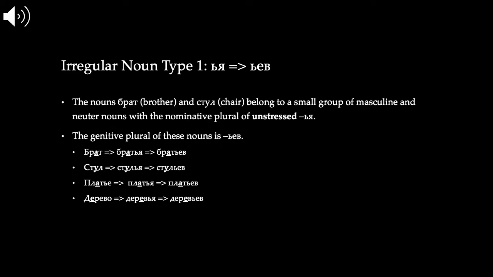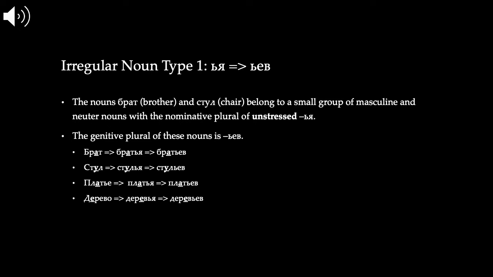A lot of these irregular nouns in the genitive plural are words for family, friends, and household objects. Unfortunately, they are very commonly used words, so you do have to know them. There aren't a huge number of words in each group, but they are very important words that you will use over and over again, so you want to learn them now.